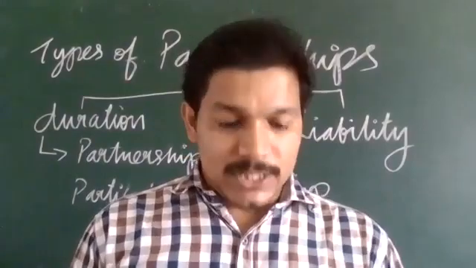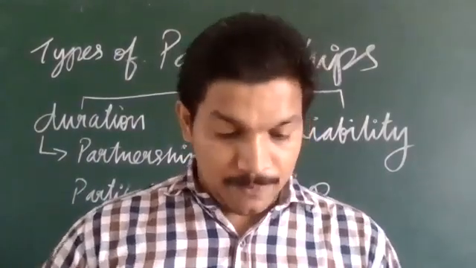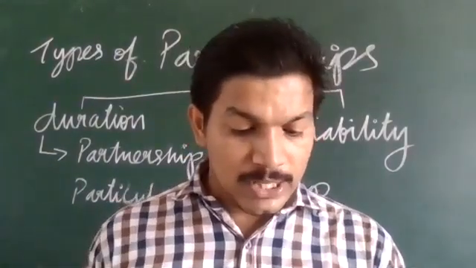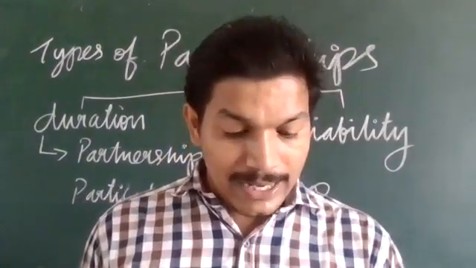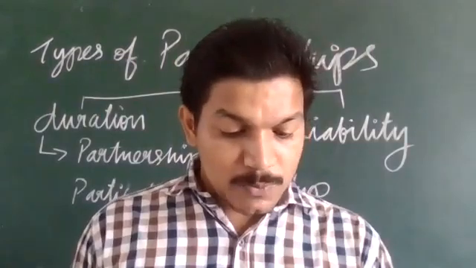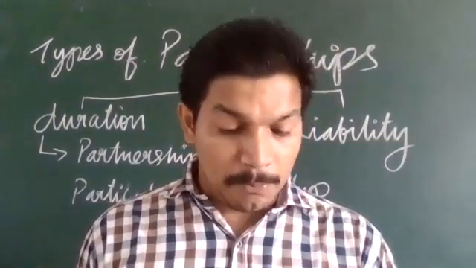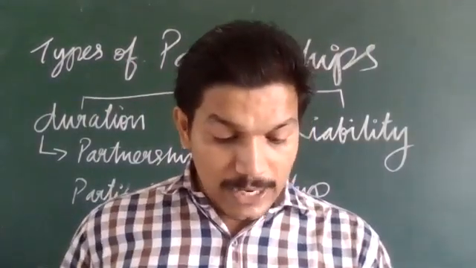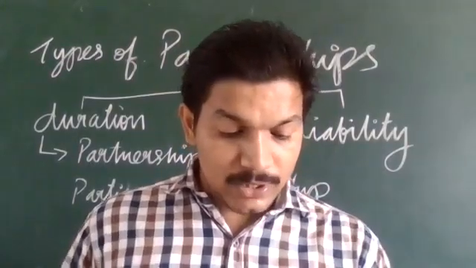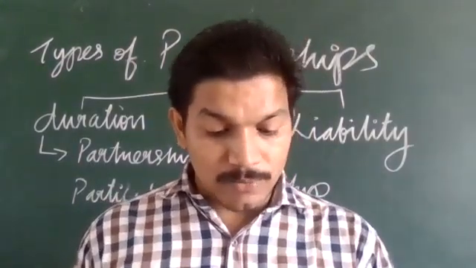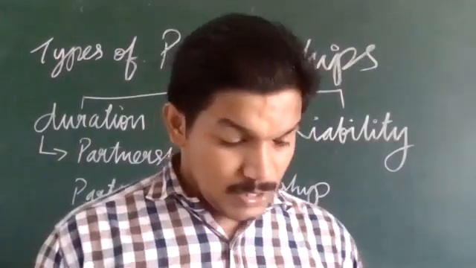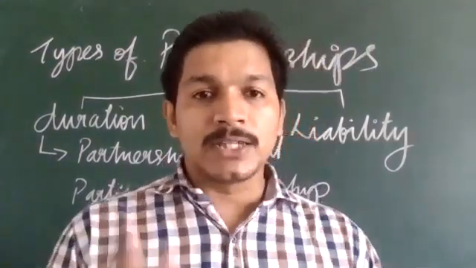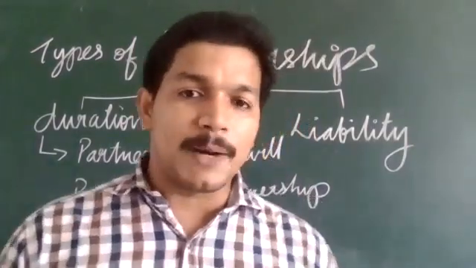The next type of partnership is a particular partnership. A partnership formed for the accomplishment of a particular project, say construction of a building, or an activity to be carried on for a specific time period, is called a particular partnership. It dissolves automatically when the purpose for which it was formed is fulfilled or when the time duration expires. So a particular partnership is made for a particular purpose.